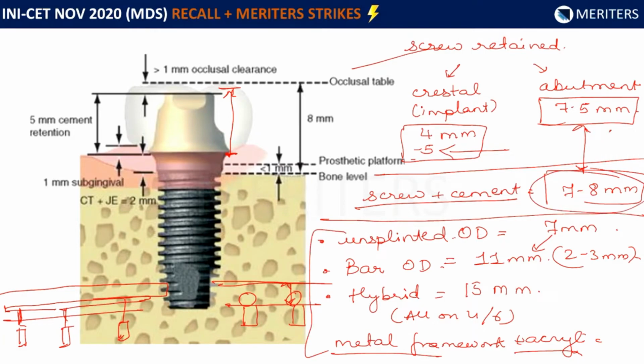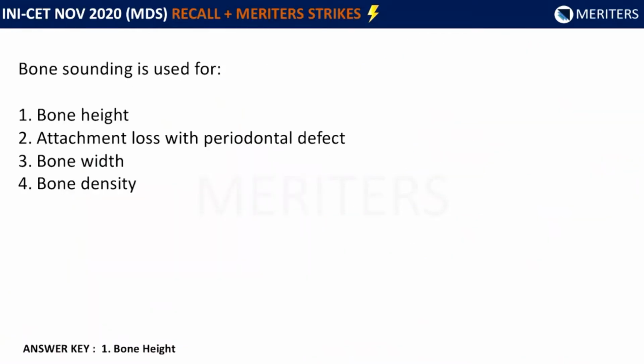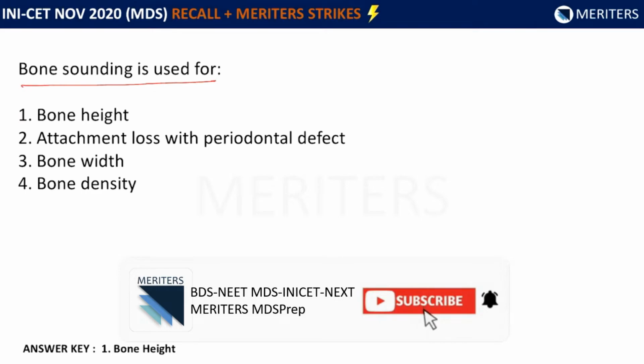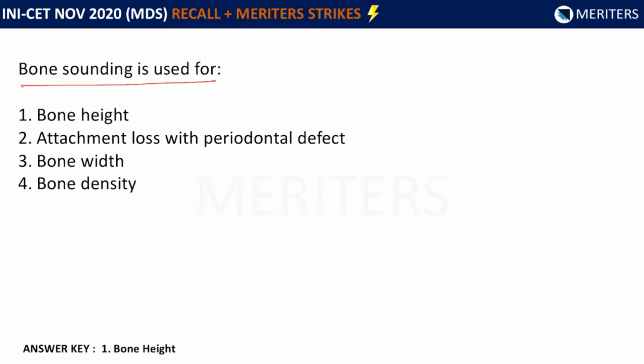And for the rest of them, you have to remember these values. The question is, bone sounding is used for. Now, bone sounding is an important clinical procedure which is done specifically to see the height of bone available. So the correct answer is bone height because that is a direct question.